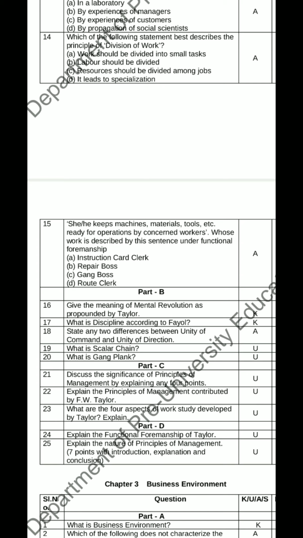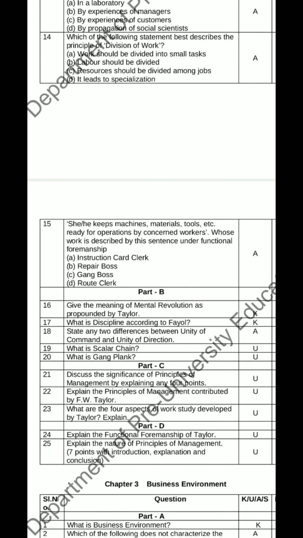Next question, what is gangplank? Gangplank refers to the shorter route or shortcut way of communication during emergency and critical conditions of the business to take immediate decisions and actions. This is the meaning of gangplank.